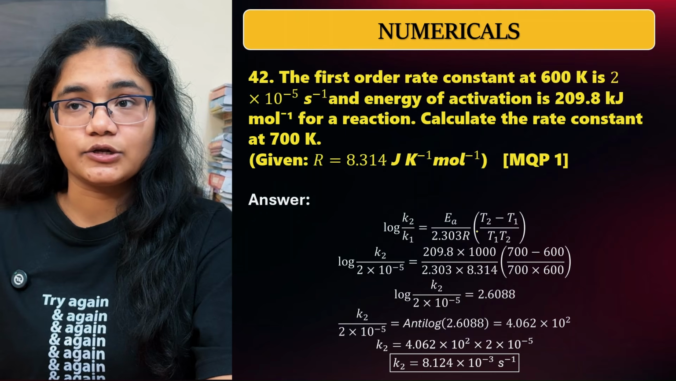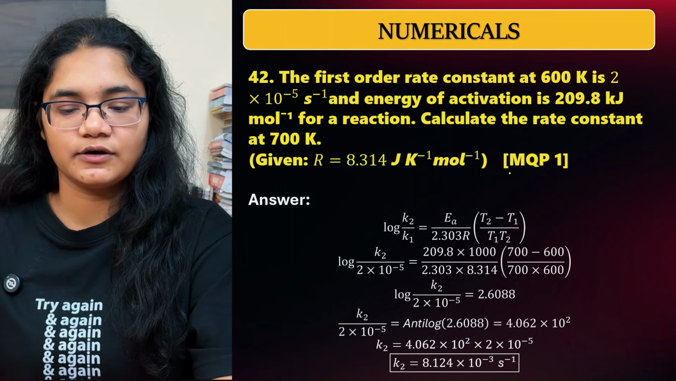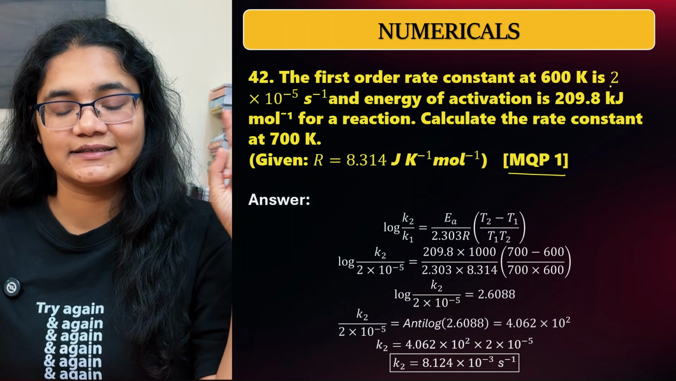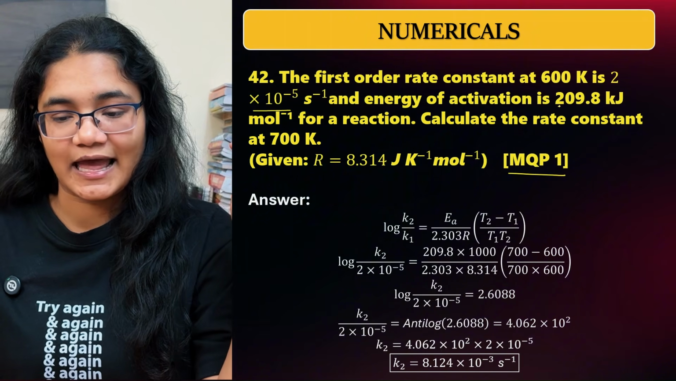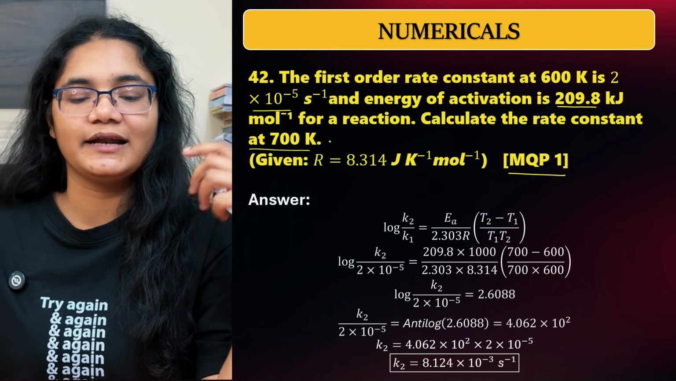I have taken the numerical questions of model question papers as well as the PYQs. The first question was from model question paper 1. Very direct question. The first order rate constant at 600 Kelvin is 2 into 10 to the power of minus 5 second inverse, and the activation energy is 209.8 kilojoule. Calculate the rate constant at 700 Kelvin.